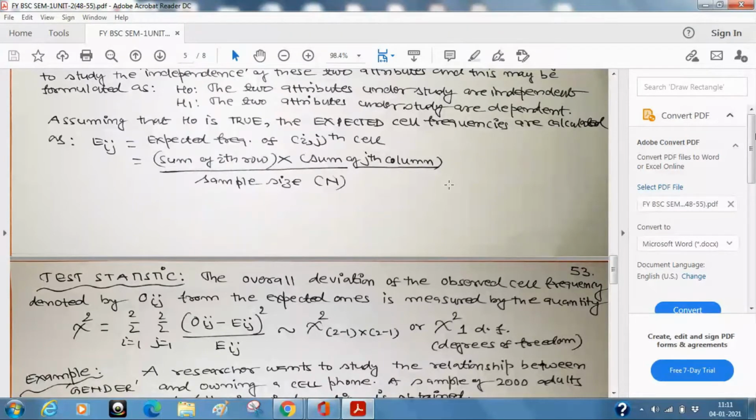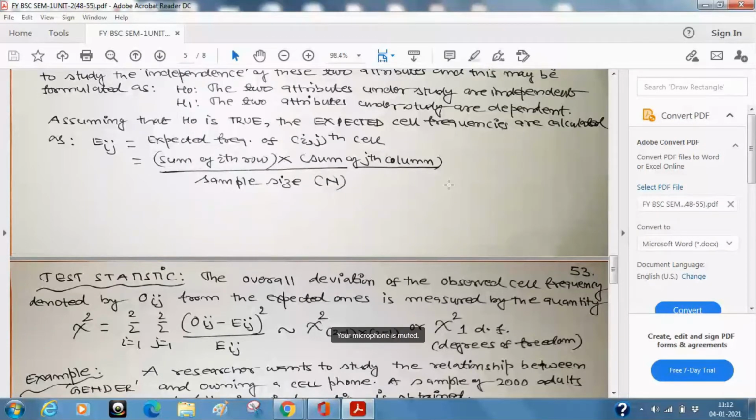With this understanding that alpha is either 1% or 5%, again we will go back to the chi-square table, which I had asked you to refer to last week. Only one or two students have said they looked, so I request all of you, please see the table. It's not a big deal. If you have seen the log table, then it is very easy to see this chi-square table or any other statistical table, which we are going to discuss later on. So why are we discussing this?